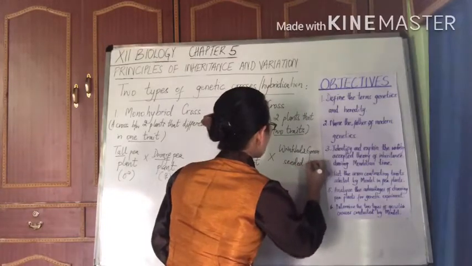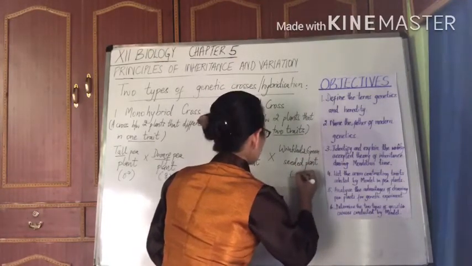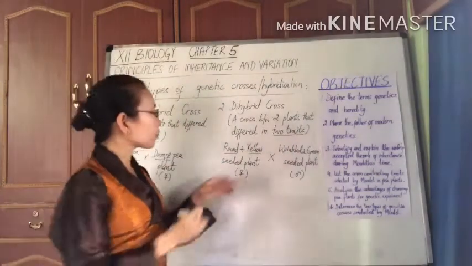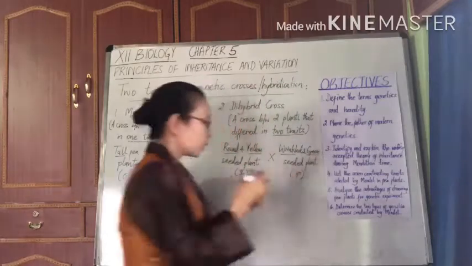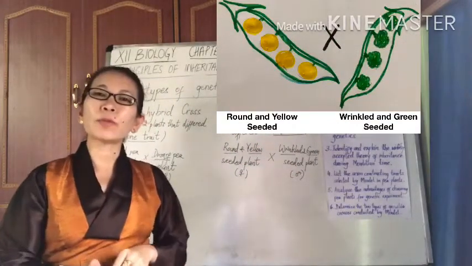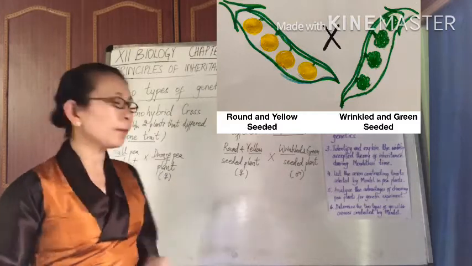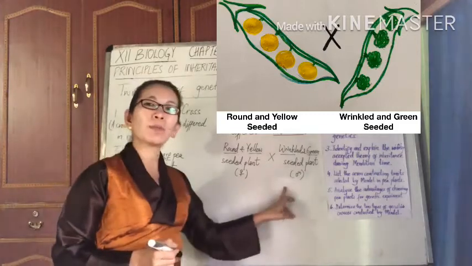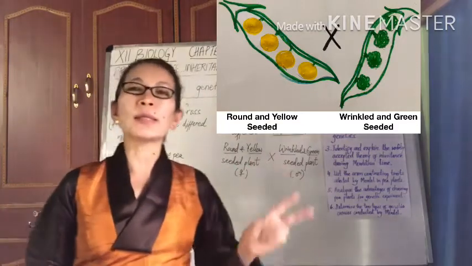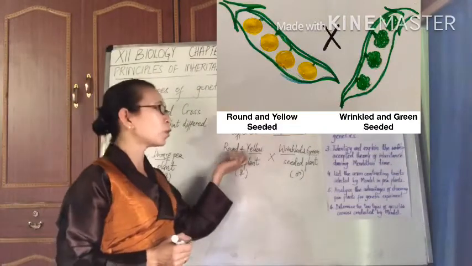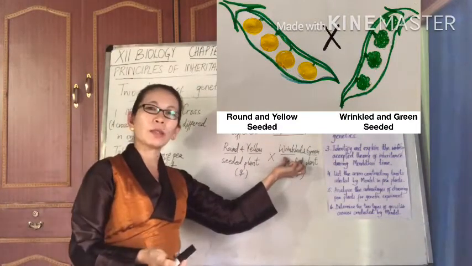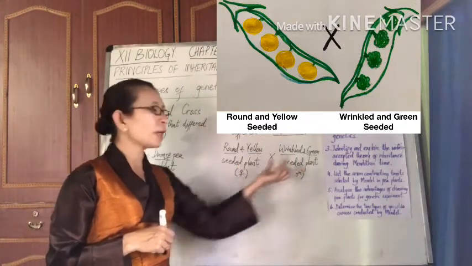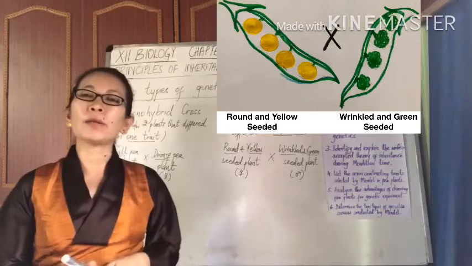So this is how we can take the example for a dihybrid cross, where these 2 parent plants differ in 2 traits simultaneously. In this example, we have selected parent plants differing in seed shape and seed color. The seed shape here is round and the other parent has wrinkled seed shape. The seed color in the female is yellow, and the seed color of the male parent is green.